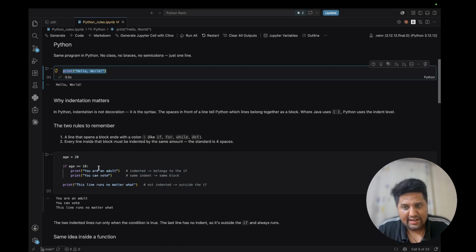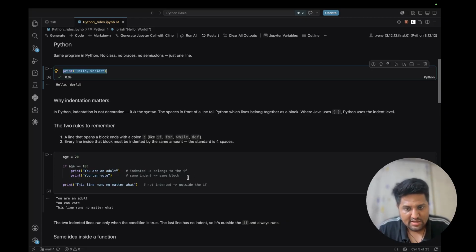First, a line that opens a block ends with a colon, like if, for, while, def. The if statement, while and for are loops, and def we use for declaring a method. Then every line inside that block must be indented by the same amount. The standard is four spaces.